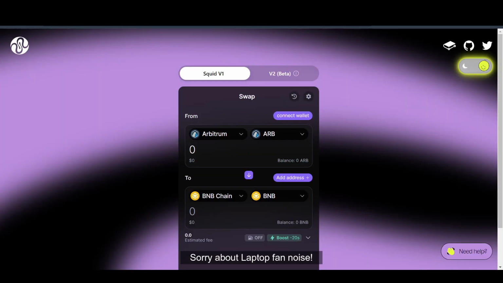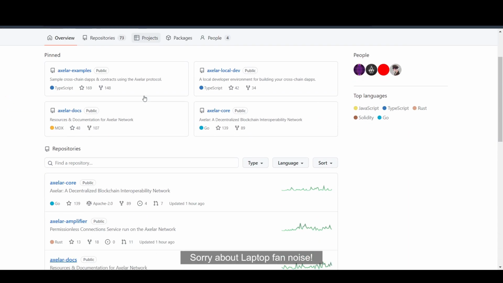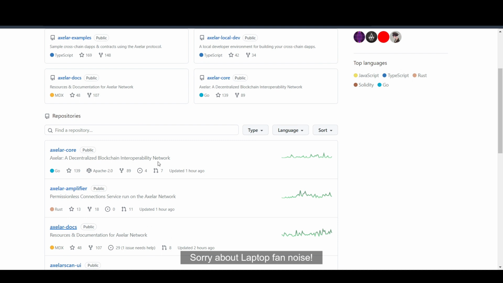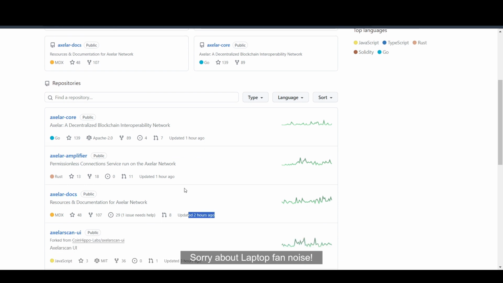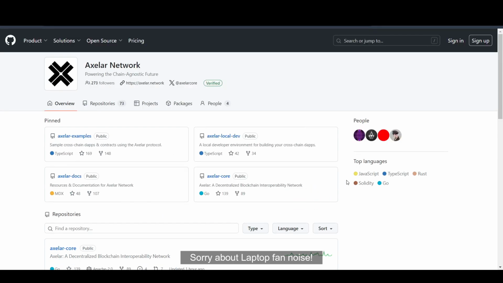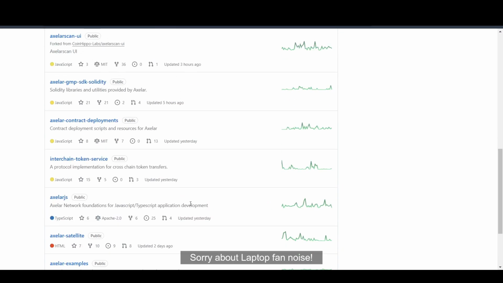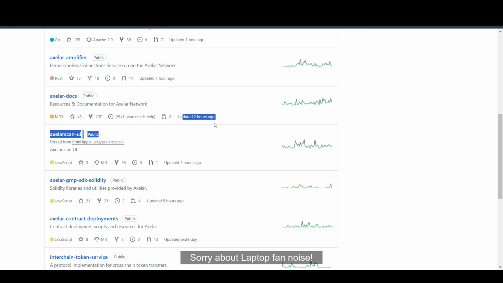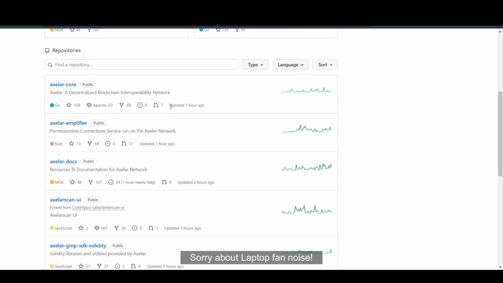So in terms of the GitHub, we do have pretty good activities. As you can see, it is a pretty active GitHub. As you can see, 1 hour ago, 2 hours ago, so it has been actually pretty active when it comes to their development on the GitHub. As you can see, the development is ongoing, which is pretty good.